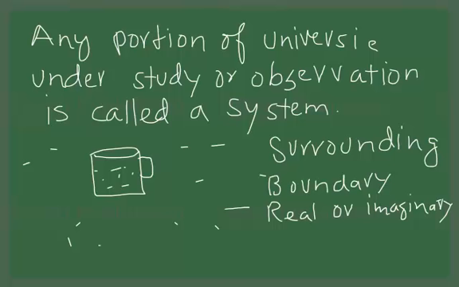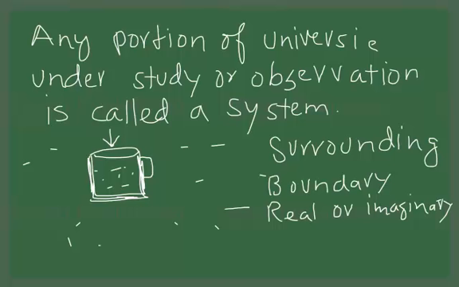For example, in this cup of tea, here we have no actual or real wall which is separating our system, that is our cup of tea, from our surrounding, that is the room in this example. But in thermodynamics we say that there is an imaginary wall which is separating our system from our surrounding. This is our imaginary boundary. All the other sides, these walls, are physically present here. So boundaries can be real or they can be imaginary.